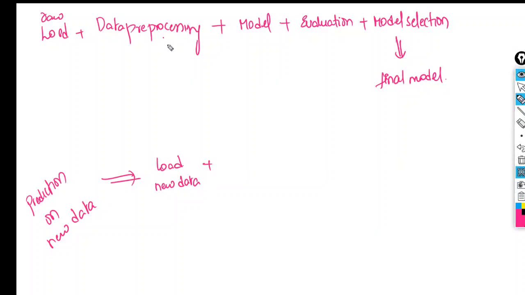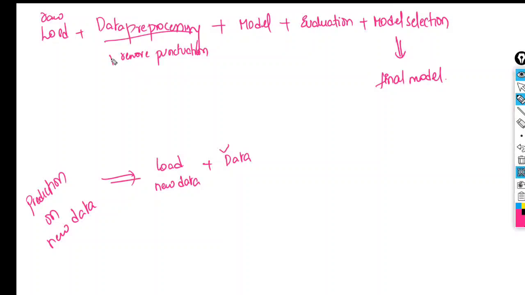Whatever data pre-processing you have done, you have to do the same data pre-processing here. In the last example, what data pre-processing did we apply? First, remove the punctuations. Followed by removing the stop words.